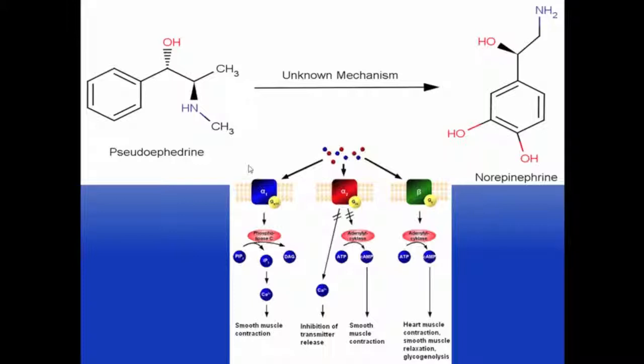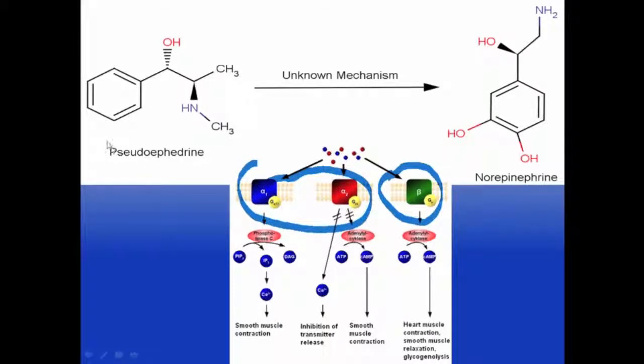Some say that pseudoephedrine has weak or no direct agonist activity with any of the adrenergic receptors. Others say that pseudoephedrine acts directly on alpha and to a lesser degree beta adrenergic receptors. These receptors are GPCRs, meaning they release norepinephrine through a signal transduction cascade. As we have learned in Chem 332, we can see that these two structures look fairly similar.